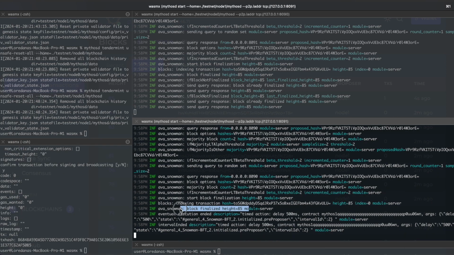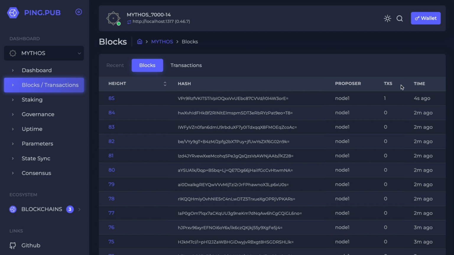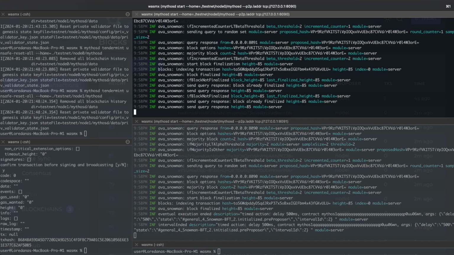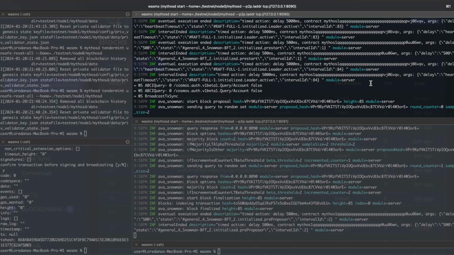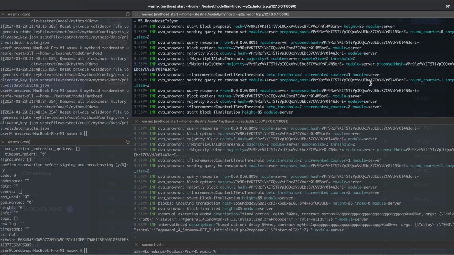So a new block was finalized, 85. And we can see this block also here with the new transaction. So let's look at what happened. We received the transaction. This node received the transaction and started a block proposal, and this is the hash of the new block, and the height is 85.